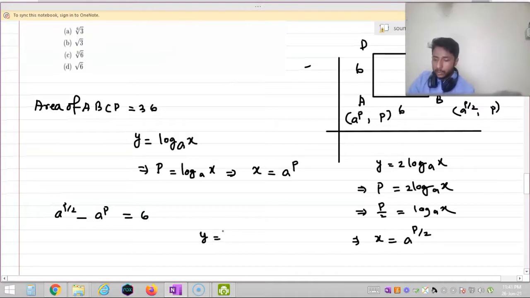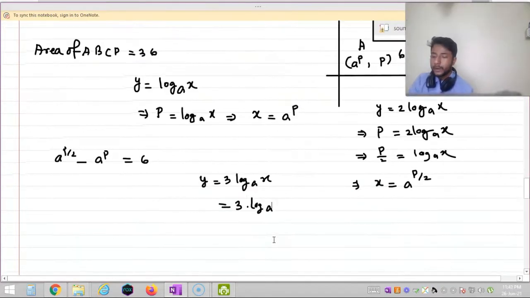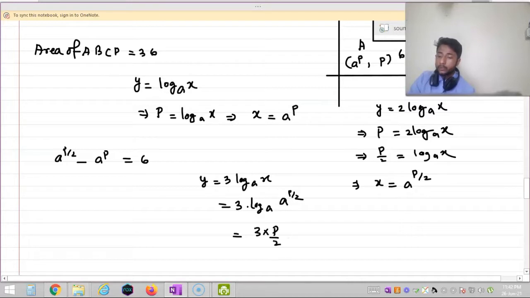As C lies on y equal to 3 log A base x, and I am putting the value of x equal to A to the power P by 2. Okay, so from this I can say that 3 into P by 2 into 1, so the value of y is equal to 3P by 2.